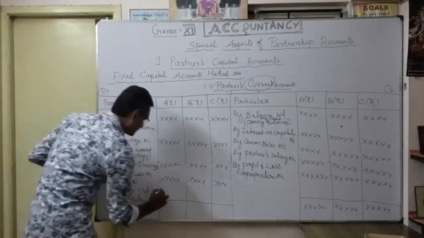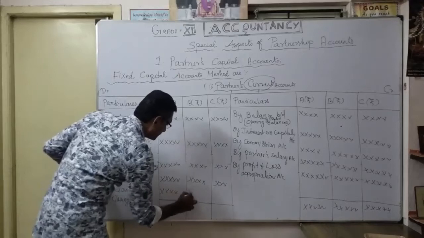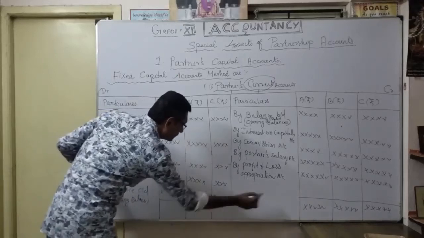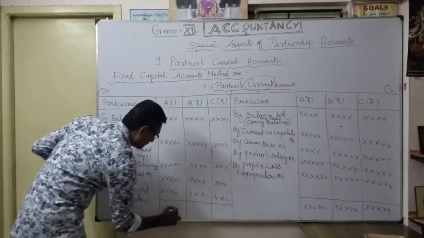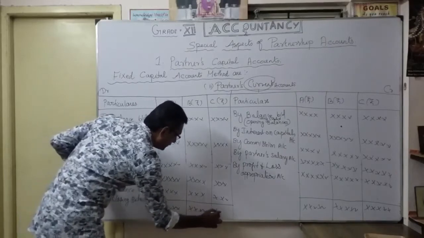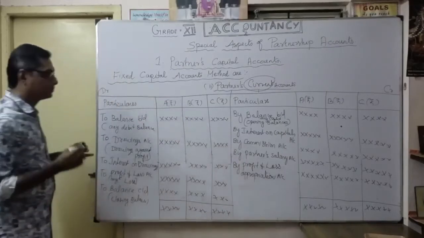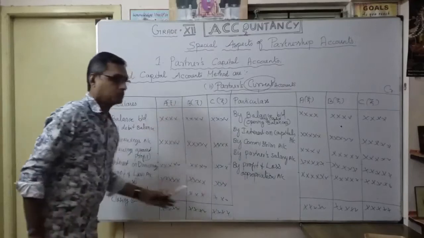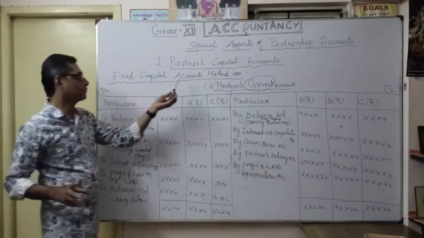So the balance carried on, you want to show as it is. Okay. So same, you have to copy it here. You understood? So easily you can remember the format of partner's current account. You understood? So that's what is in here, the fixed capital account method.